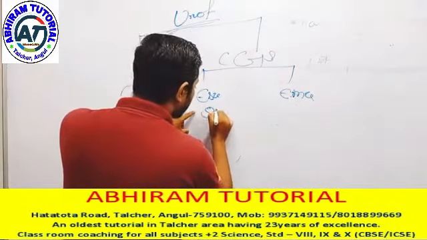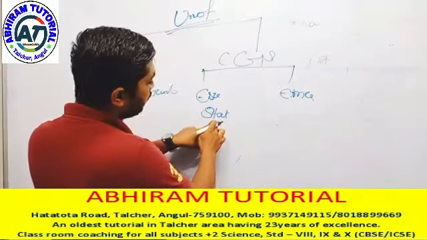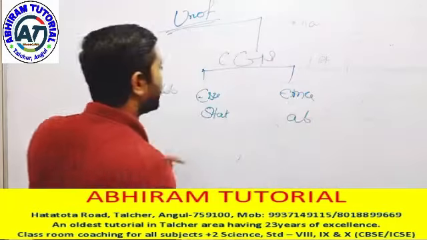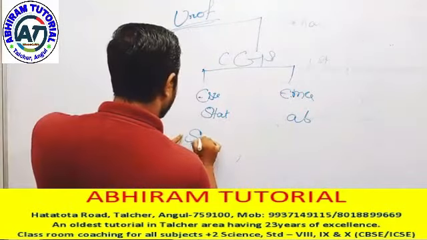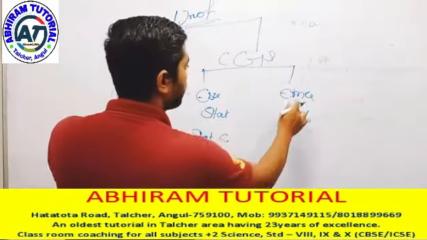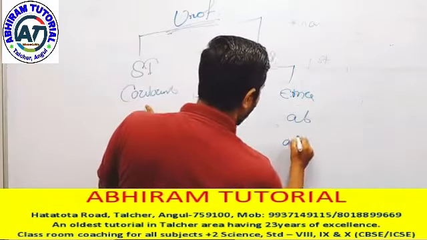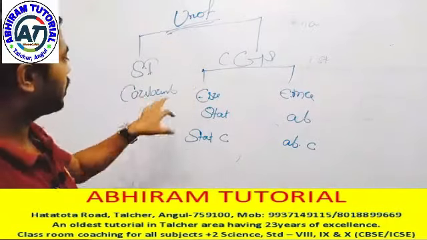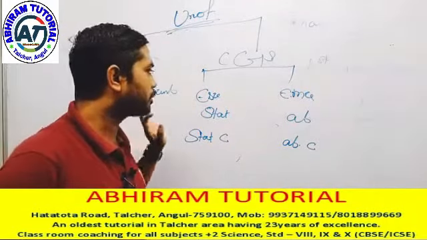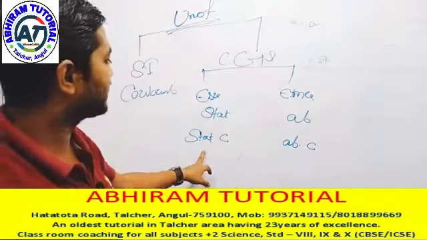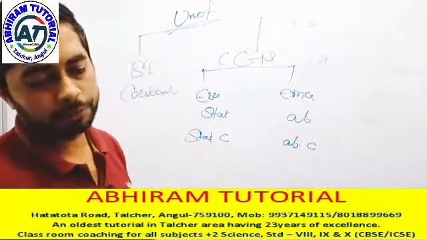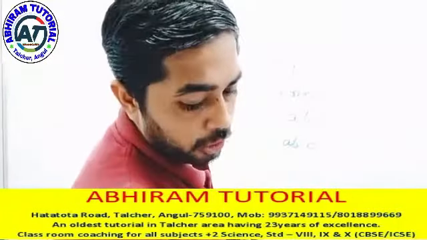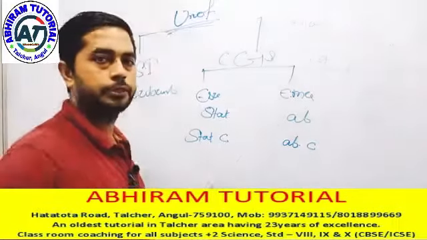In case of electrostatic unit, we use the prefix stat. In case of electromagnetic unit, we use the prefix ab. Coulomb is known as statcoulomb in ESU, and in EMU it is known as abcoulomb. Have you any doubt? That means what is the unit of charge? Either coulombs, or in case of CGS, statcoulomb or abcoulomb.